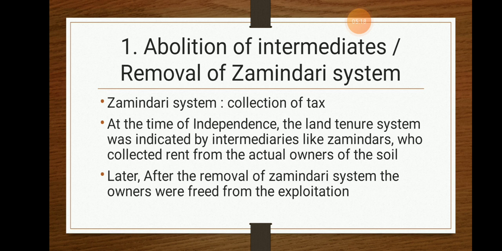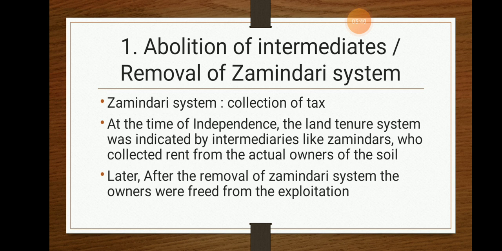So what happened in the earlier time? Majority, in the sense 50% of the income earned from the cultivation, the farmers used to give to the zamindar. So that was a basic thing. The area owner, that is the zamindar, had to collect the money from the owner of the land. That was one of the negative things for the farmers in that particular economy, which was very problematic.